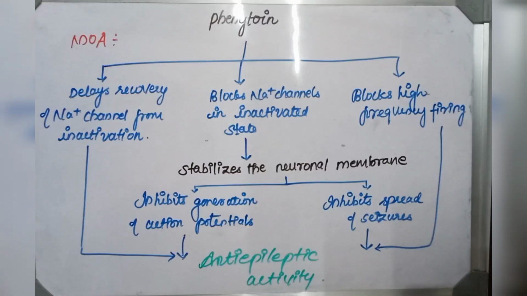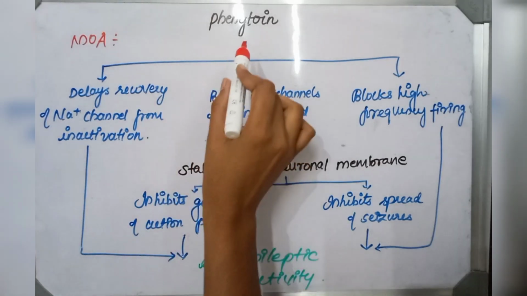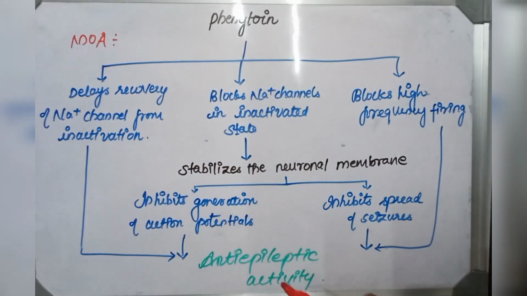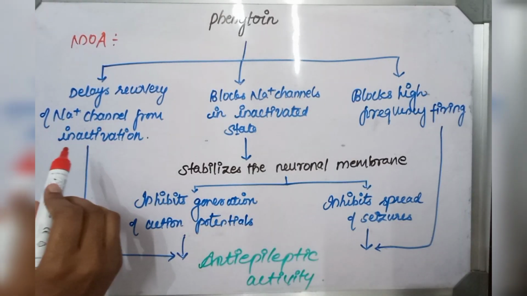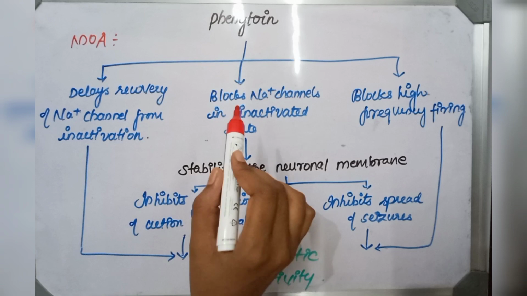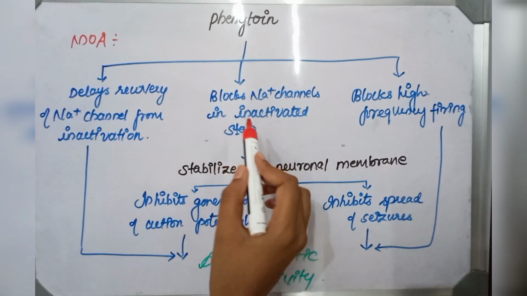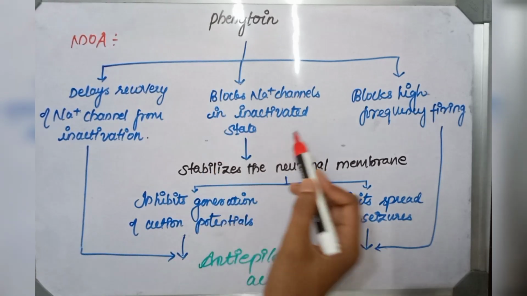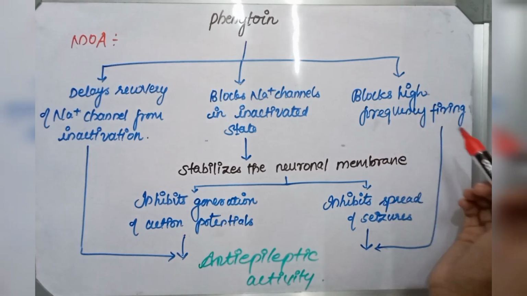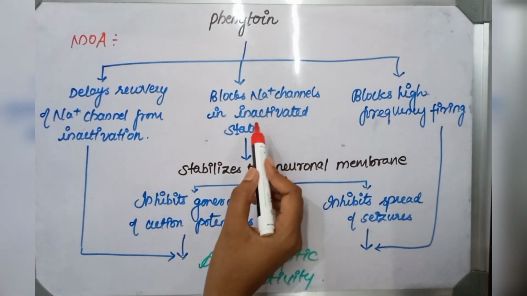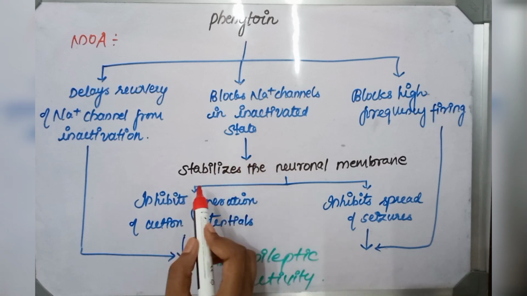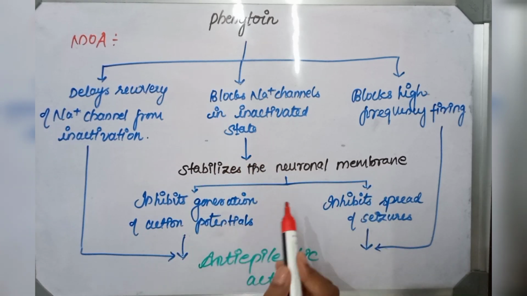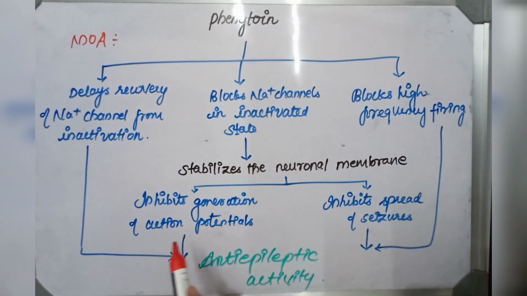Let us see the mechanism of action of phenytoin. Phenytoin acts as an antiepileptic in three ways. First, it delays the recovery of sodium channels from inactivation. Second, it blocks the sodium channel in the inactivated state. And third, it blocks high frequency firing. The blocking of sodium channel in the inactivated state stabilizes the neuronal membranes, which in turn inhibits the generation of action potential or inhibits the spread of seizures.